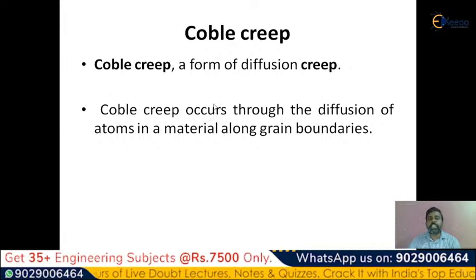Please observe this sentence here. When compared to Nabarro-Herring creep, which is distributed throughout the grain, Coble creep is not going to distribute throughout the grain. It only occupies along the grain boundaries. I repeat, Coble creep will be distributed only along the grain boundaries. So that is the main difference between Coble creep and Nabarro-Herring creep.